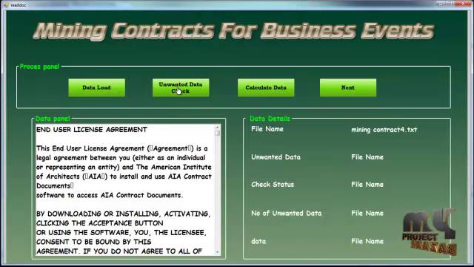Click on unwanted data to check and remove unwanted data, such as the question mark and comma. Click on calculate data. The number of unwanted data items here is 18.